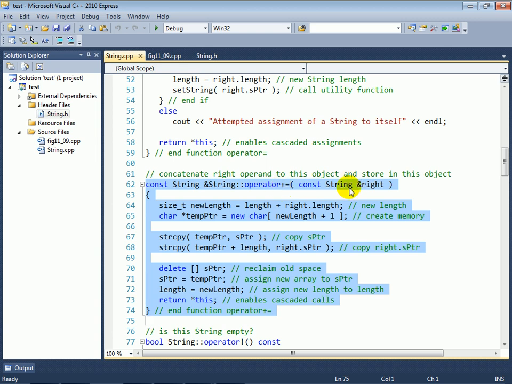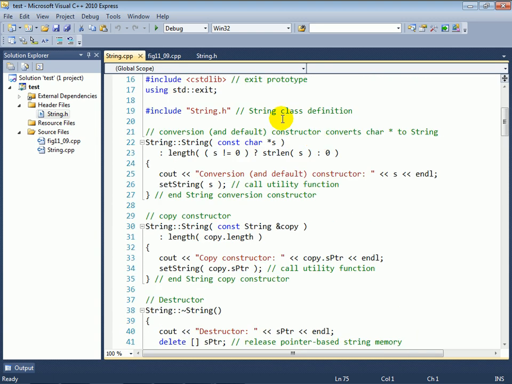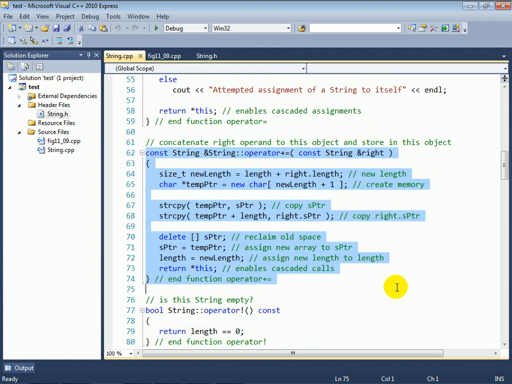It expects to receive as its argument a reference to a string object. So when we pass in a string object by saying s1 plus equals s2, it's going to just refer to that second string object. But when I call this by passing in a C-style string, first the conversion constructor will get called to create a temporary string object. Then the temporary object will be passed into this operator plus equals function and used inside the function.